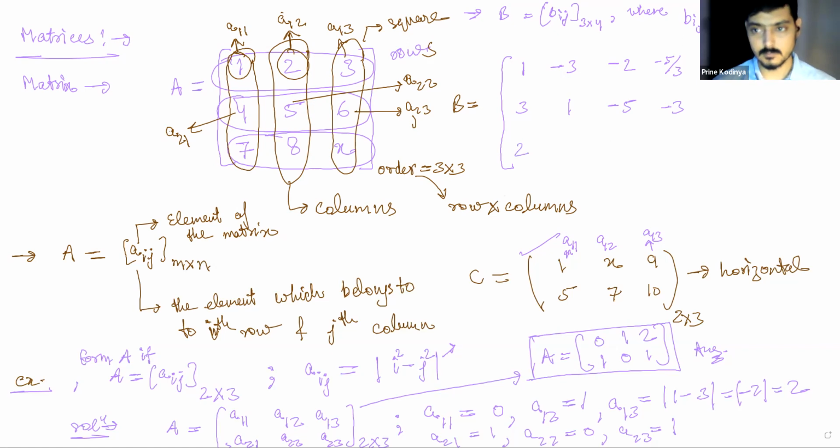B32 would be 5. B33 would be 1. Now B34 would be minus 7. So that is how we can formulate this.